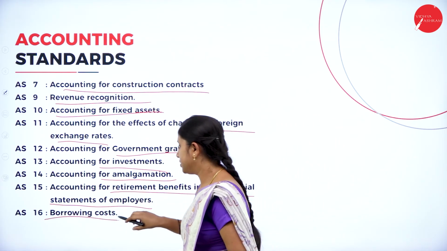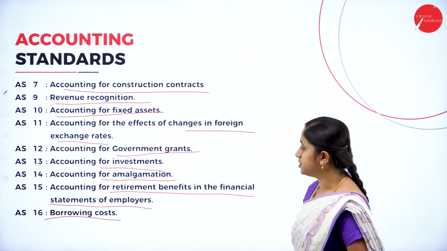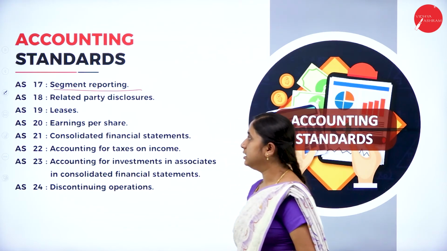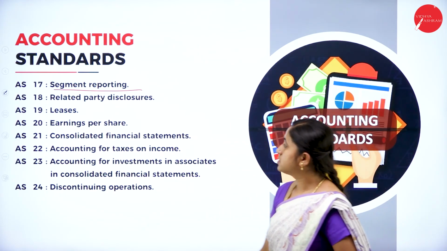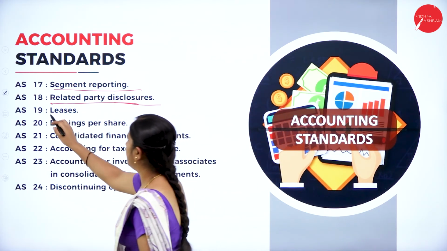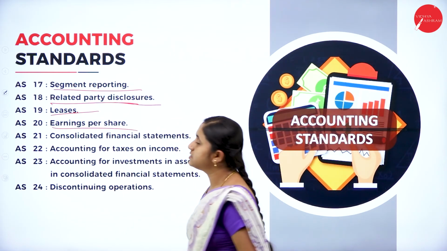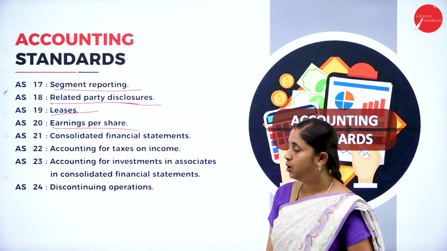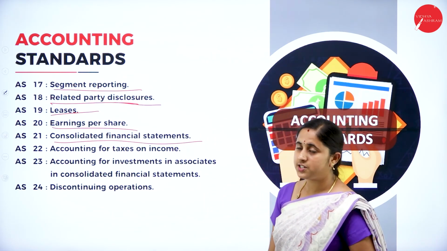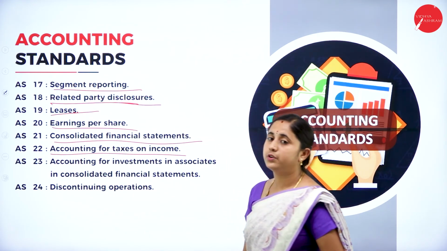Then borrowing cost, interest rate, all this you need to give information. Then segment reporting. AS18, related party disclosure. You need to disclose the related party information. Then leases, about the leases. Then AS20, earning per share, EPS, earning per share for the equity shareholders. Then consolidated financial statements. AS22, accounting for tax on income, the total income and tax paid by the company.